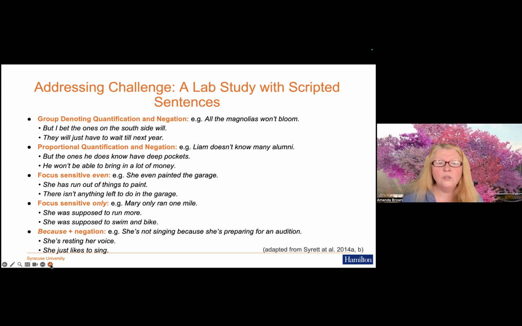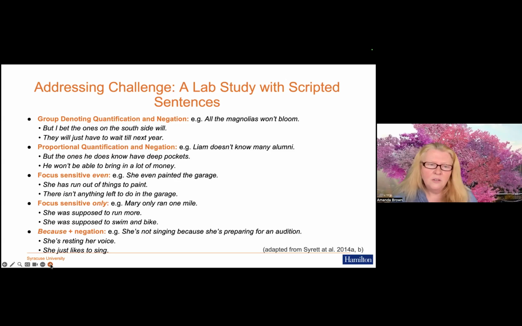You can have proportional quantifiers with negation. For example, Liam doesn't know many alumni, but the ones he does know have deep pockets, or he won't be able to bring in a lot of money. Those were the two types of sentences that we've been focusing on in our publication, the quantifier. But increasingly, we're also focusing on other types of ambiguity.